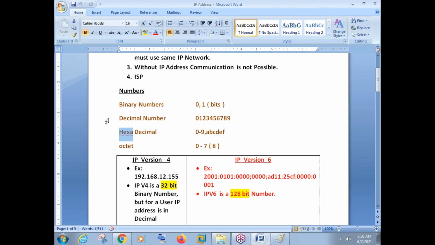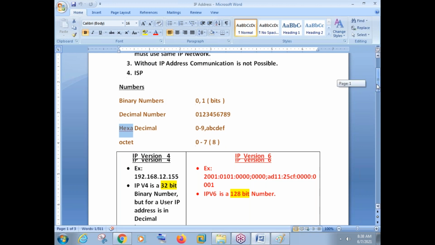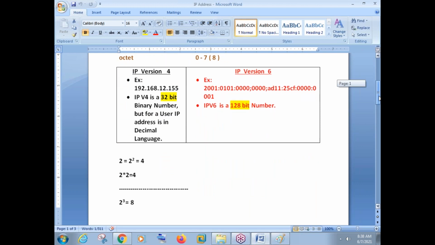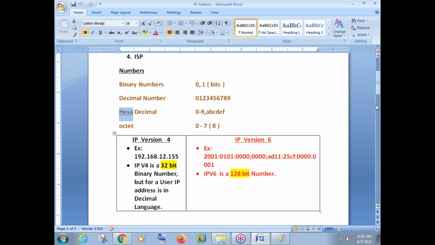Now, there is one simple thing we have discussed and that we need to understand very carefully. There are two versions of IP addressing: IP version 4 and IP version 6. We have IP version 4 and we have IP version 6.